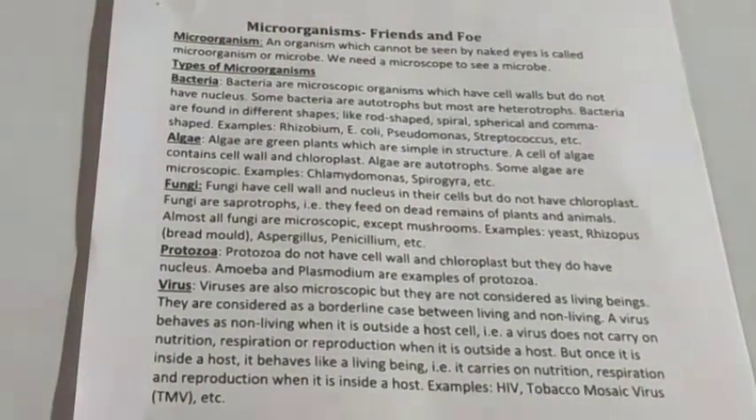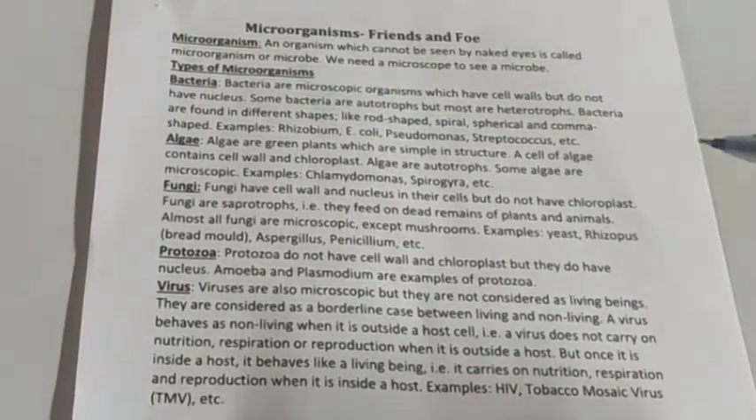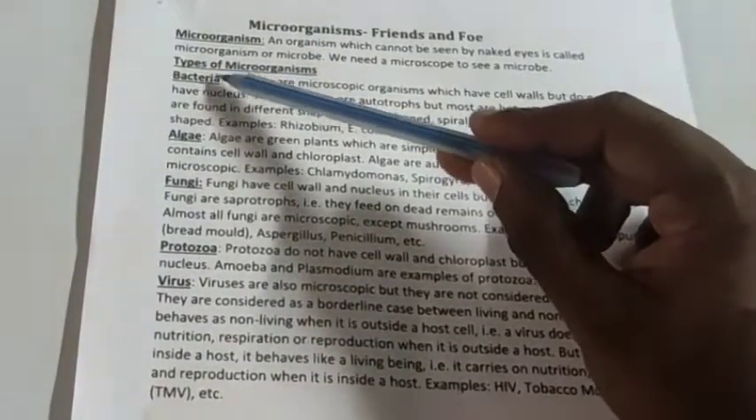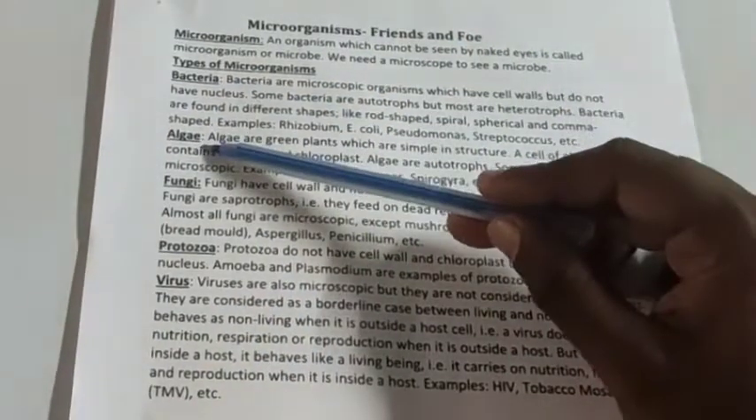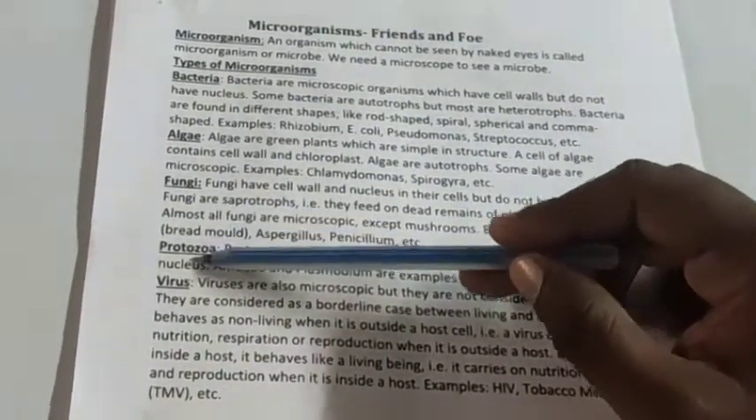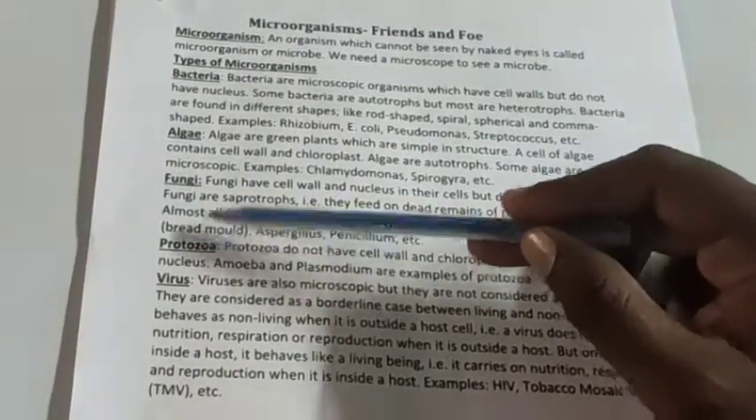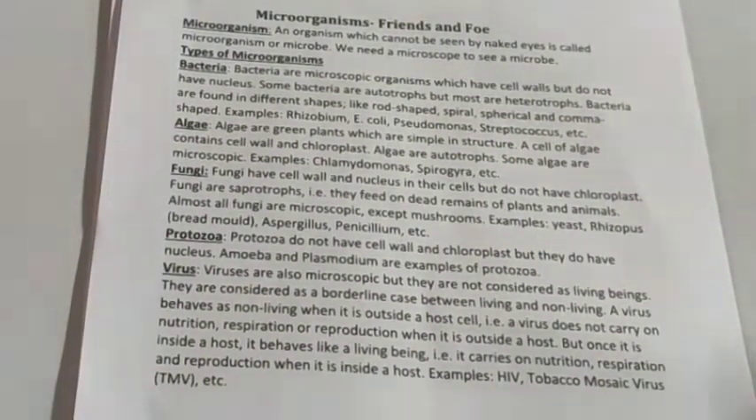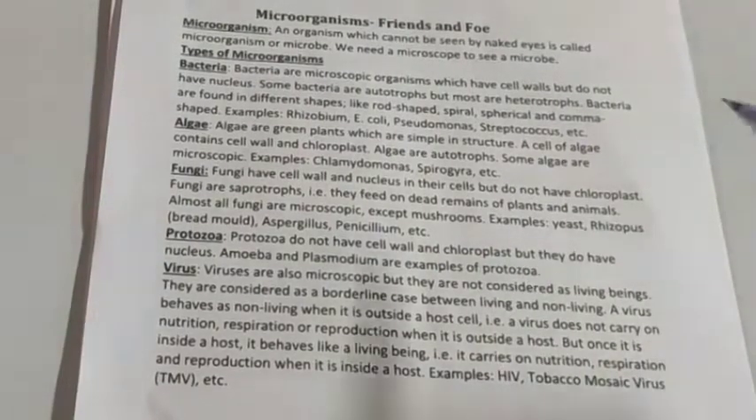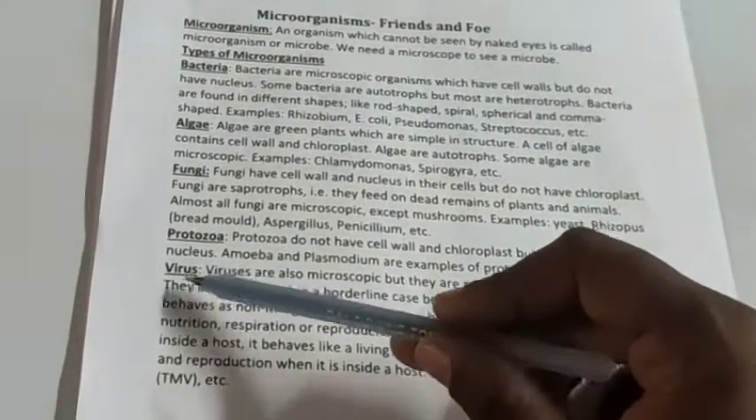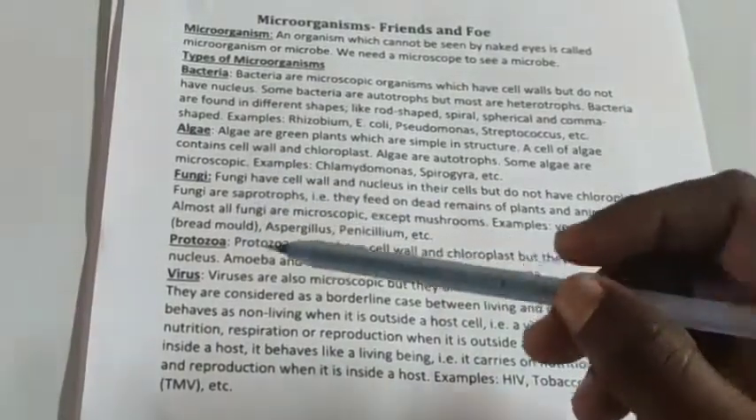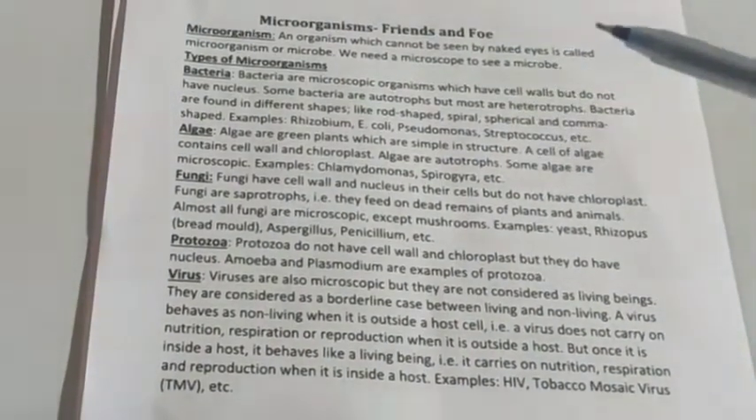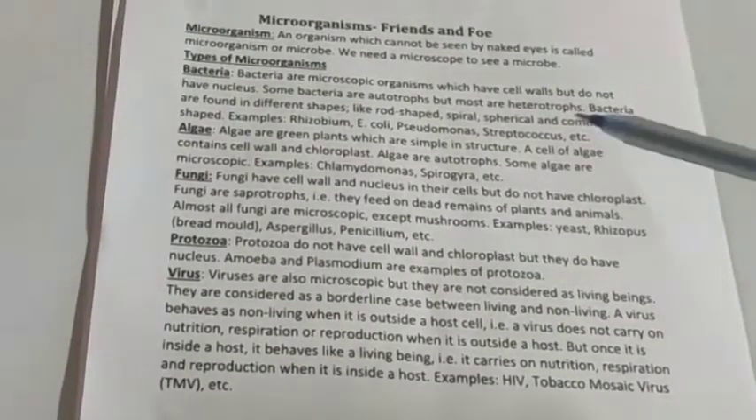Now coming to the classification or types of microorganisms. Microorganisms are divided into bacteria, algae, fungi and protozoa. These are the four classes: bacteria, algae, fungi and protozoa. Virus, we all know, is not included in the group, or it is not included in any of the classes of microorganisms. What is the reason? We will see later.